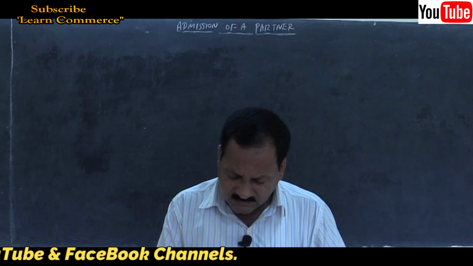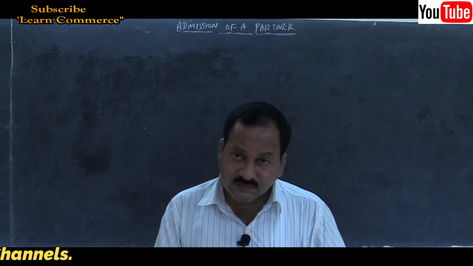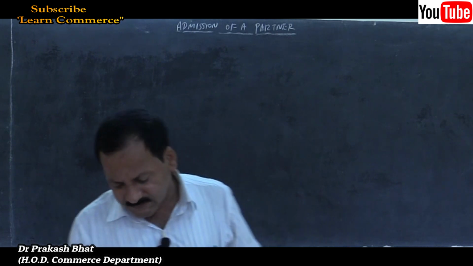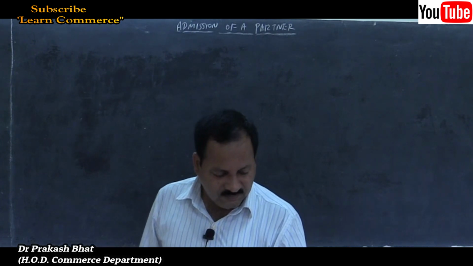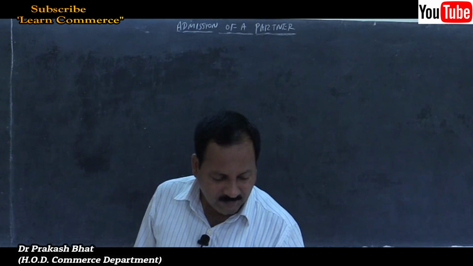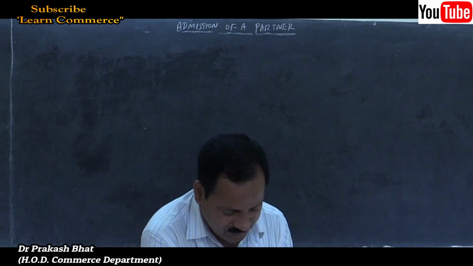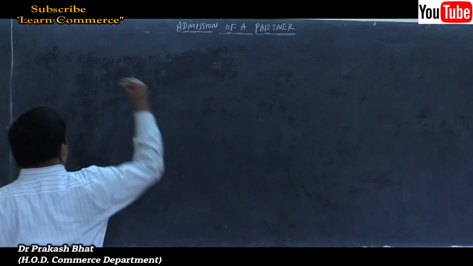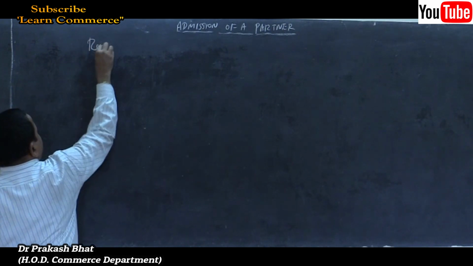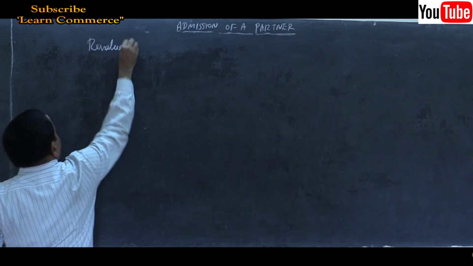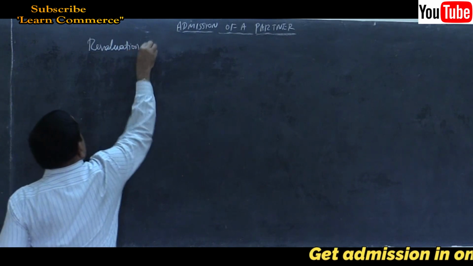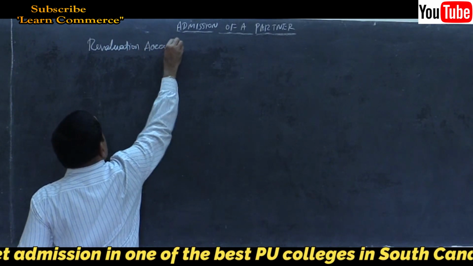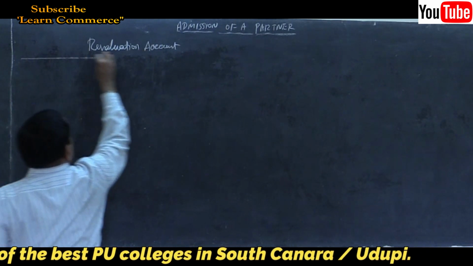That's all. Let us solve the problem. Pujari and Purohit are equal partners. So let us solve Pujari and Purohit's problem. So start solving the problem. Draw the columns. Revaluation account.